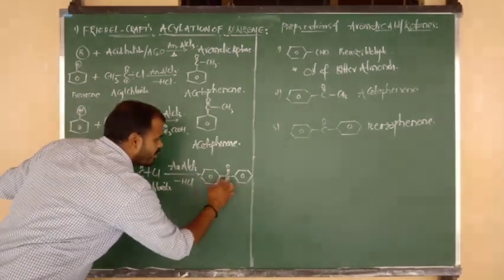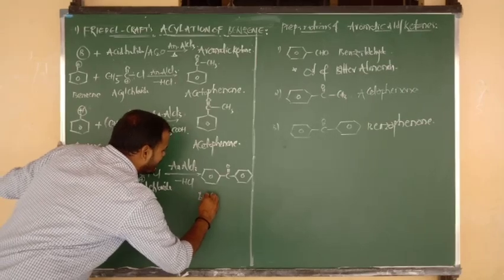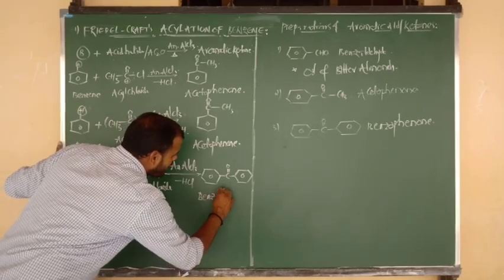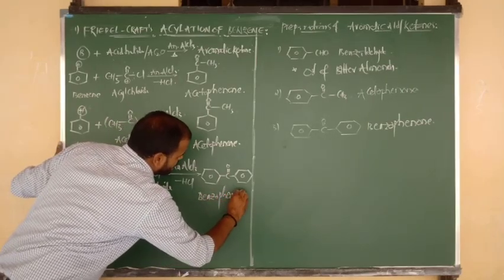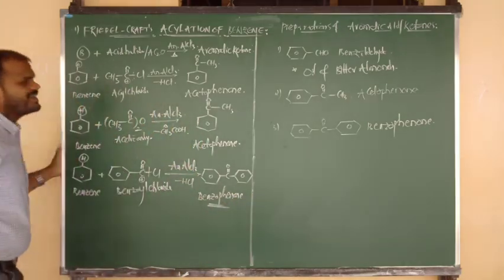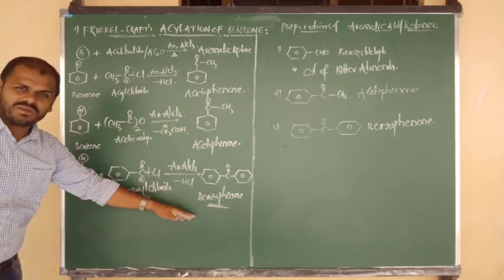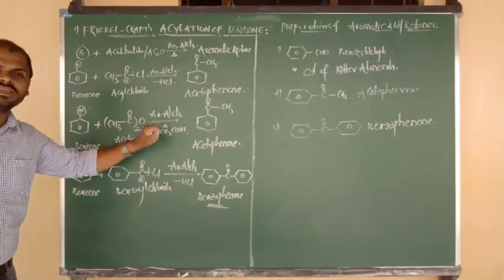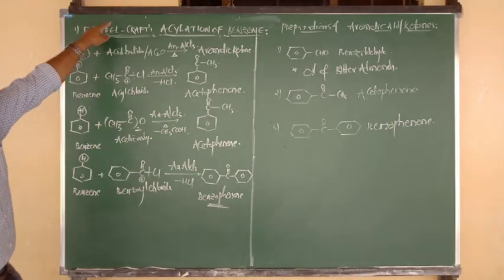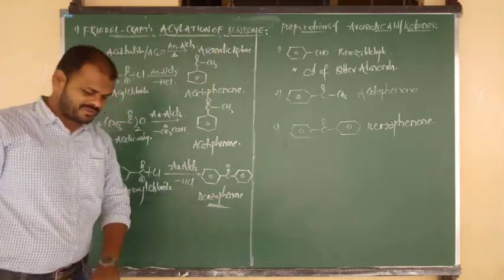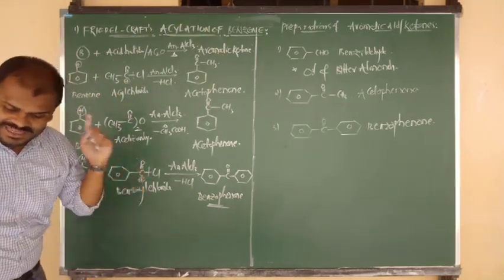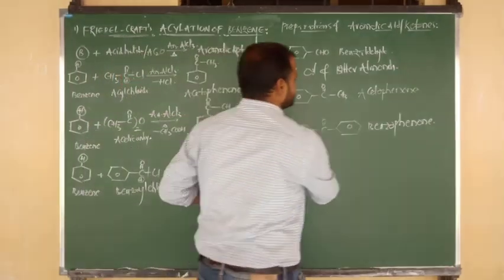The name of this compound is aromatic ketone, also called diphenyl ketone, or otherwise known as benzophenone. So for aromatic ketones like acetophenone and benzophenone, we have to use the method Friedel-Crafts acylation of benzene. Okay, now one more method I want to tell you.